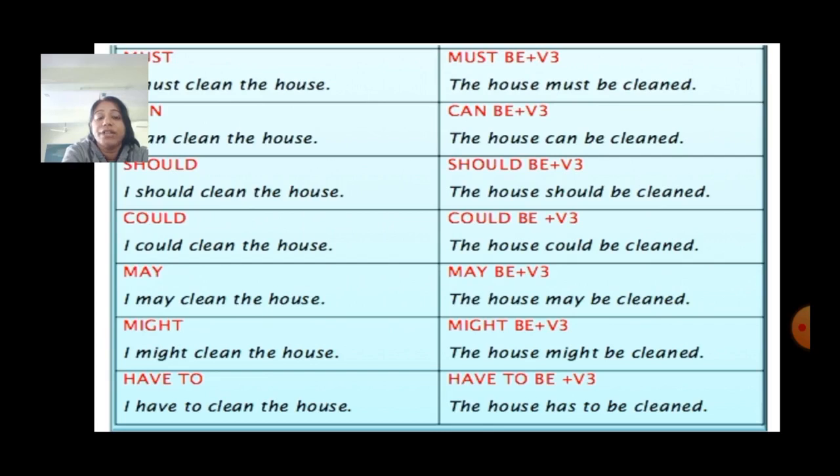I have to clean the house. The house has to be cleaned. Here see, have will become has because with I we put have, but the house is only one, it is singular, so we will put has. Have to will become has to.